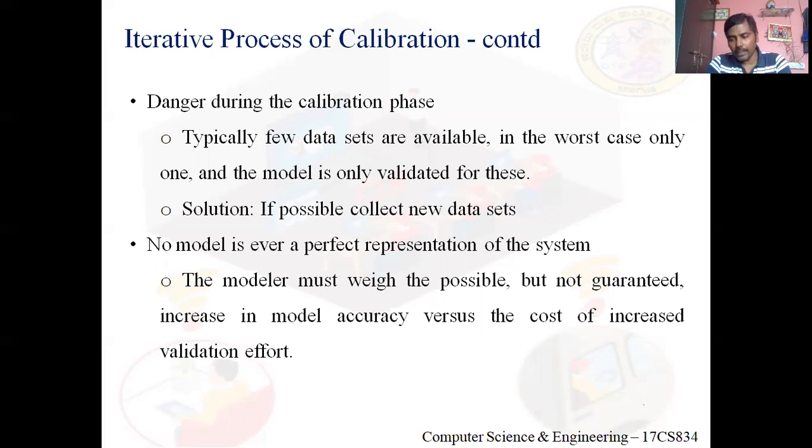We should generate some other data set from the real system, and we'll check whether it will be valid for that new data set. If so, you can stop the iteration process. You can say the model is acceptable.